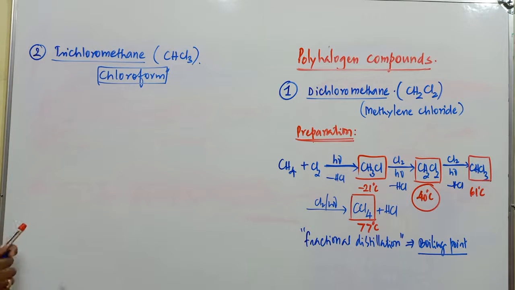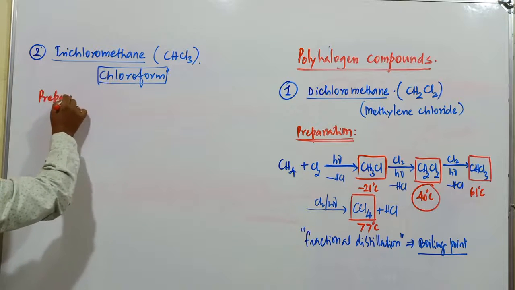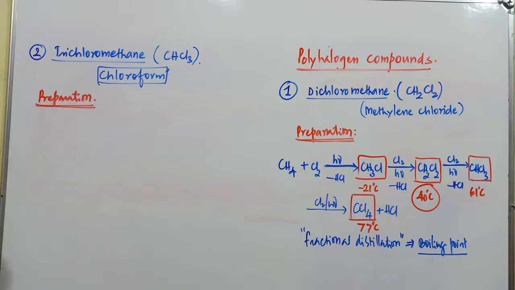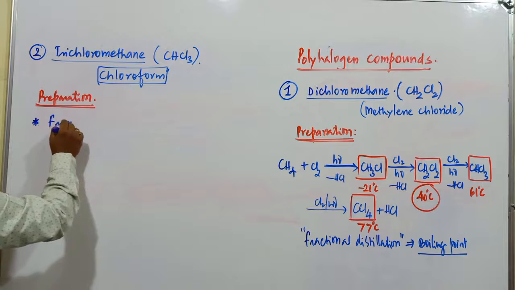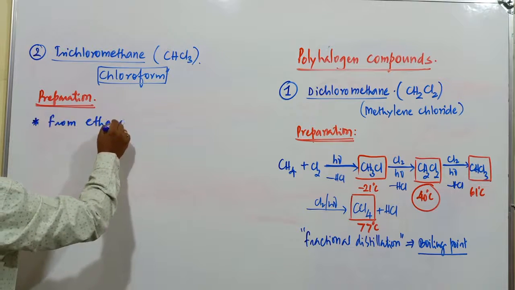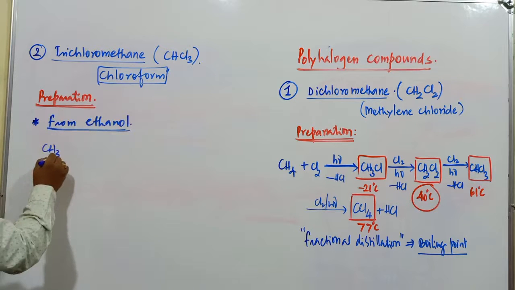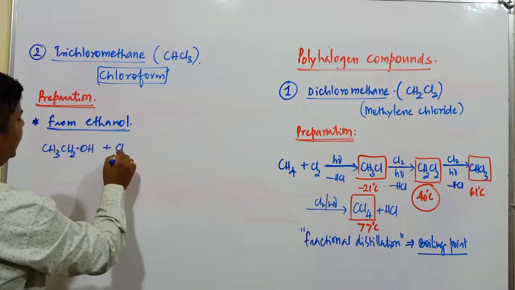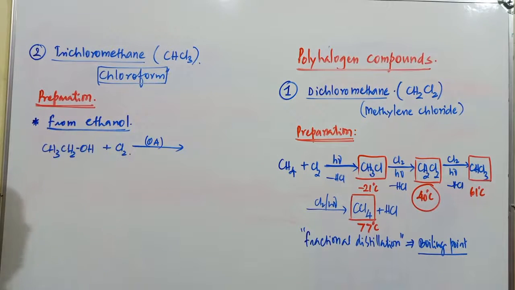So how to prepare this particular chloroform or trichloromethane? Method of preparation of chloroform. Chloroform is a compound which is mainly obtained from ethanol. By using ethyl alcohol or ethanol, it is commonly prepared. See, this is the compound ethanol, CH3CH2OH. When this compound is treated with chlorine, it acts as an oxidizing agent. Chlorine is also one of the oxidizing agents.